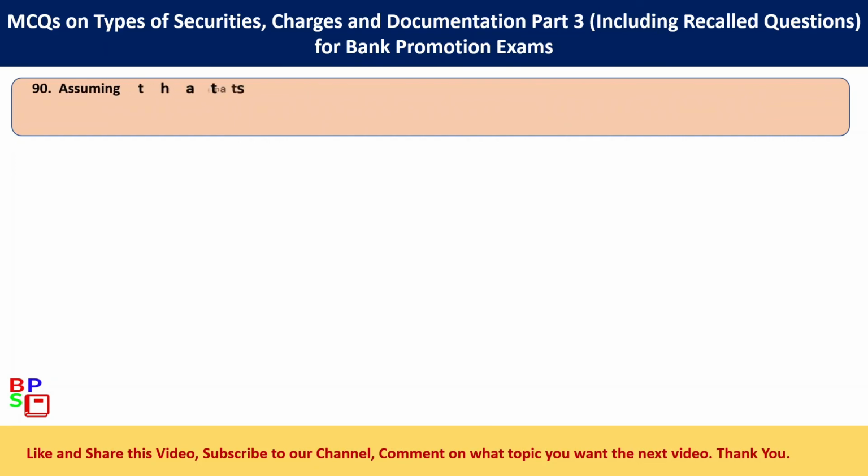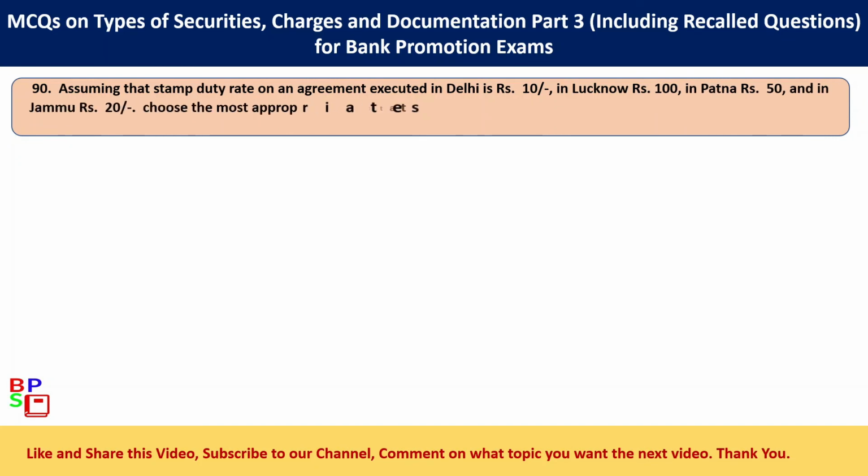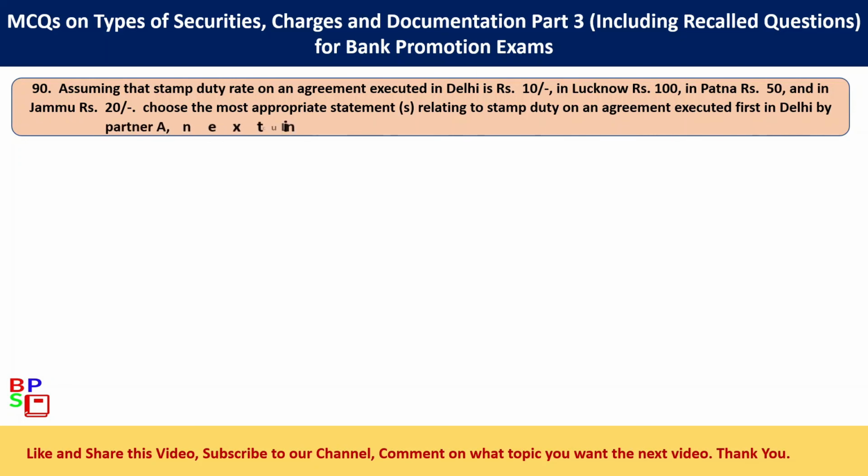90. Assuming that stamp duty rate on an agreement executed in Delhi is 10 rupees per, in Lucknow 100 rupees, in Patna 50 rupees, and in Jammu 20 rupees per.